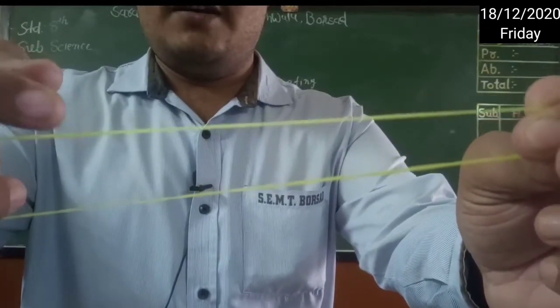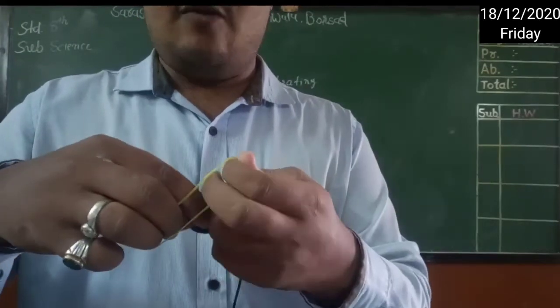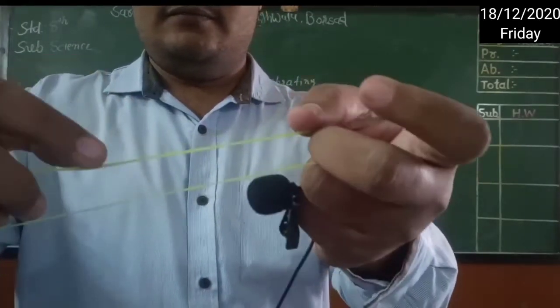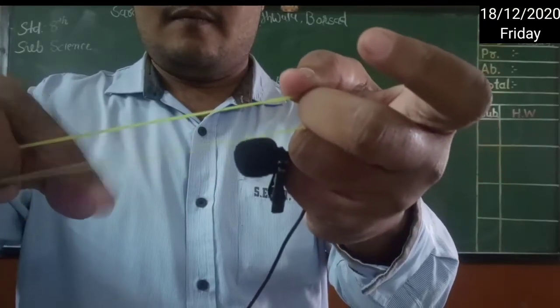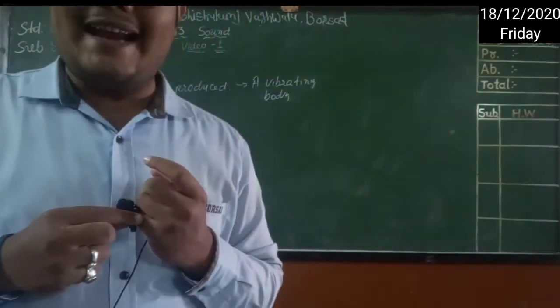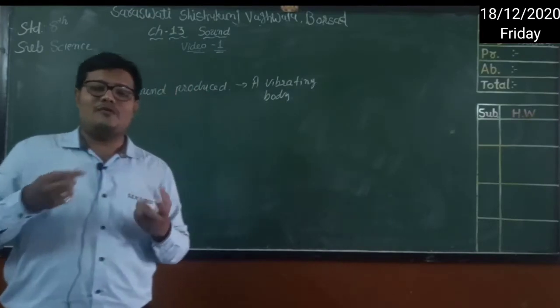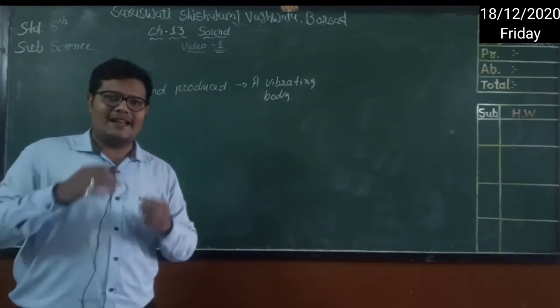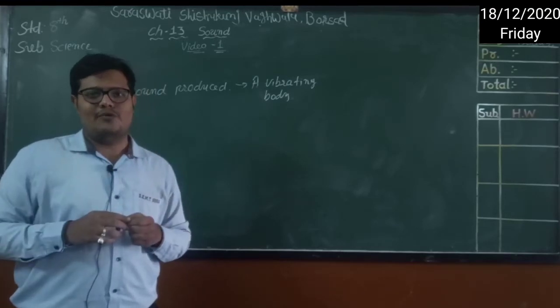Back and forth movement. You are able to see that, right? Okay, now see this with sound. I hope you are getting the sound of the rubber band, right? And we are able to easily identify that the rubber band is vibrating and it also produces sound.